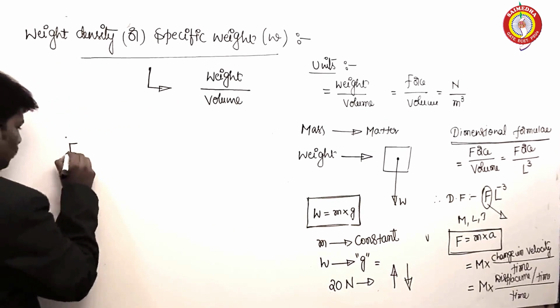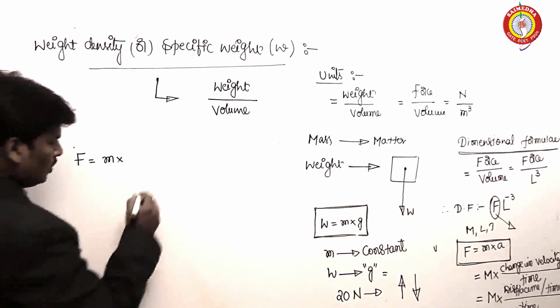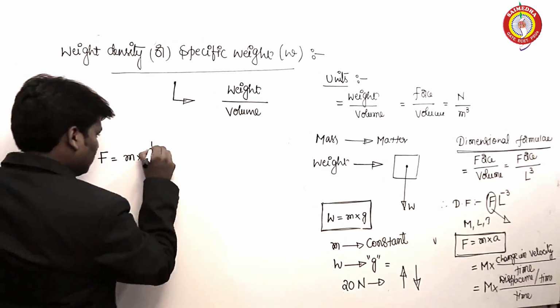F is equal to mass into displacement, it is length.